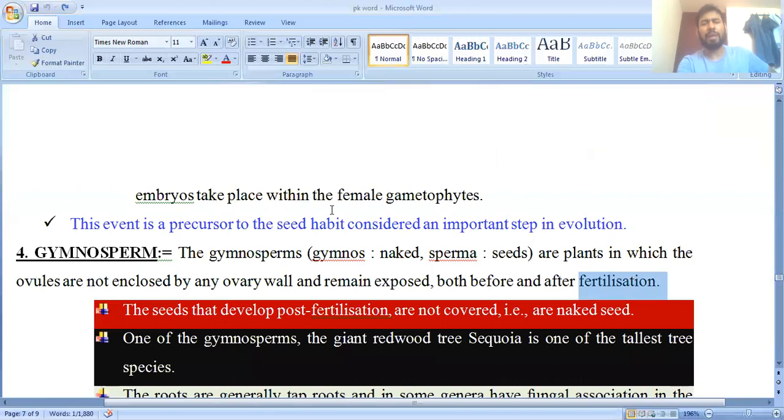We are also going to summarize: Pteridophyta are the first terrestrial vascular plants, with xylem lacking vessels and phloem lacking companion cells.